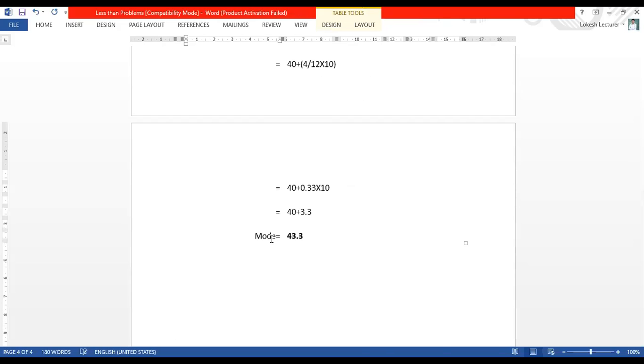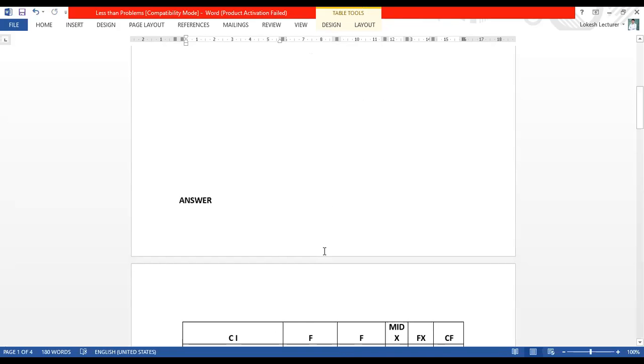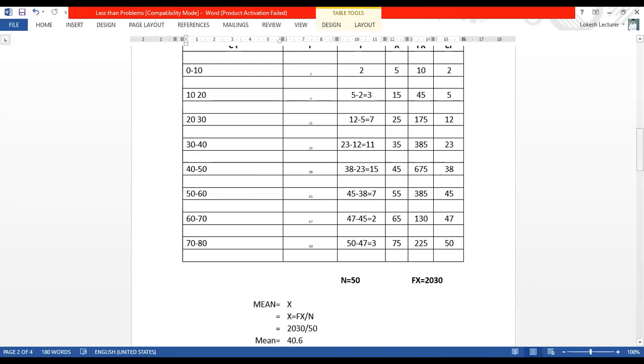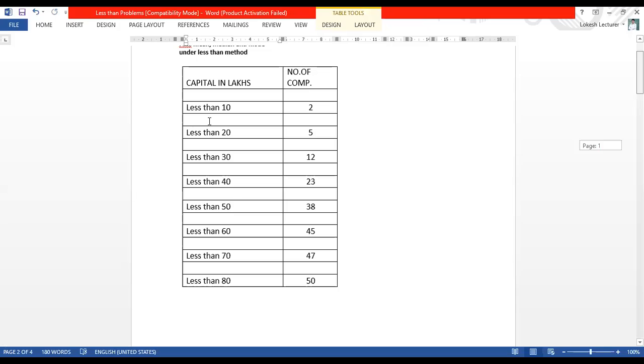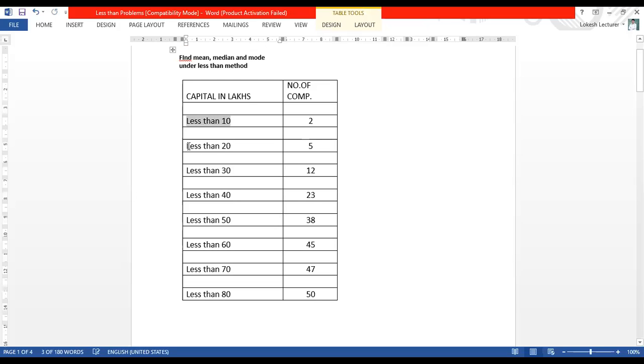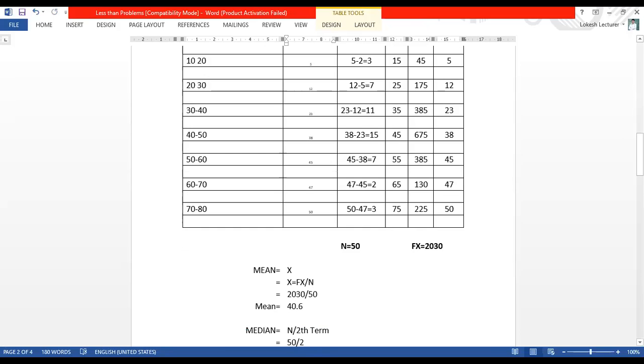So here, what we understood, dear students, is everything is same, but while calculating the problem, we just have to see whether it is a normal method, either inclusive or exclusive, or more than or less than. Here, clearly they have given in the problem capital in lakhs, less than 10, less than 20, less than 30, less than 40. If they have given like this, then the frequencies 2, 5, 12, whatever they have given, we have to change. How can we change it? See the 2.